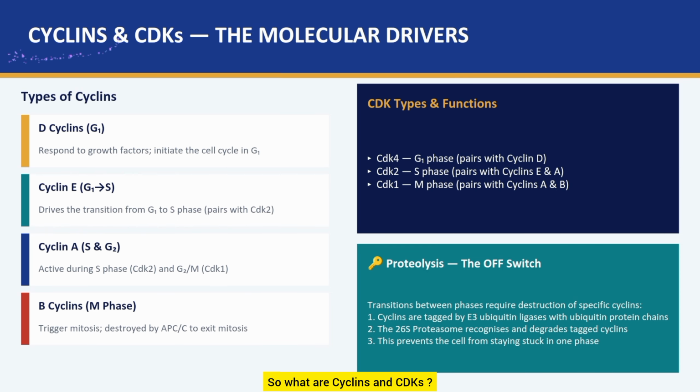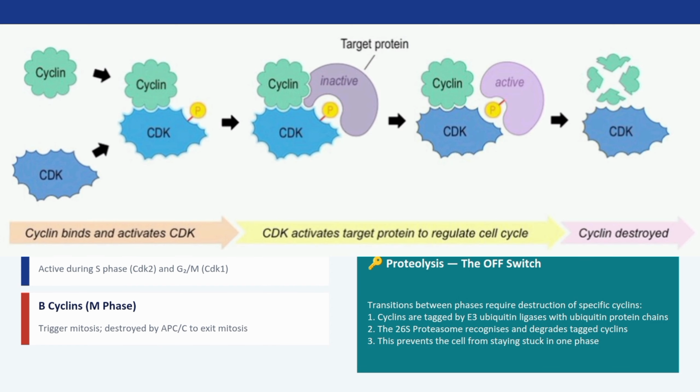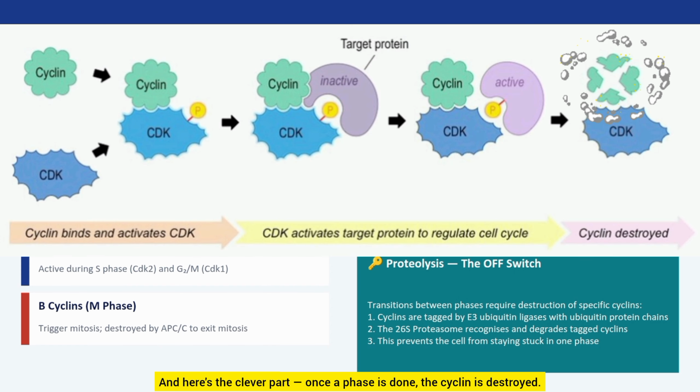So what are cyclins and CDKs? CDKs, cyclin-dependent kinases, are like engines. They do the work, but only when a cyclin plugs in and activates them. Different cyclins appear at different phases, like keys that unlock each stage of the cycle. And here's the clever part, once a phase is done, the cyclin is destroyed.